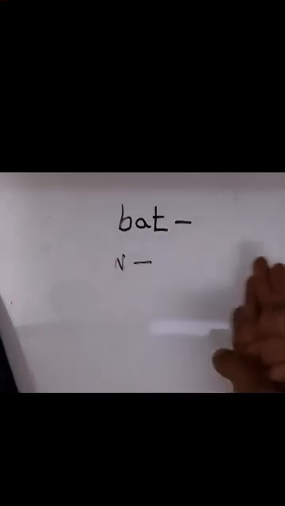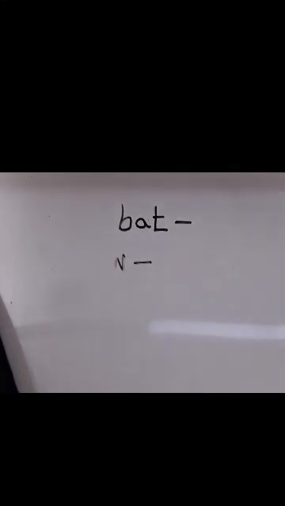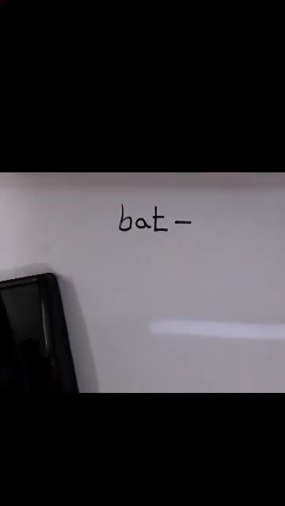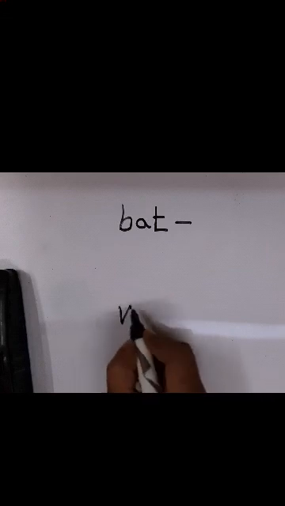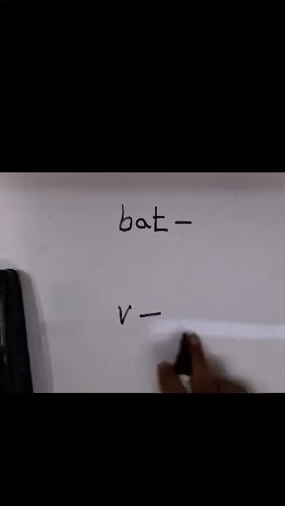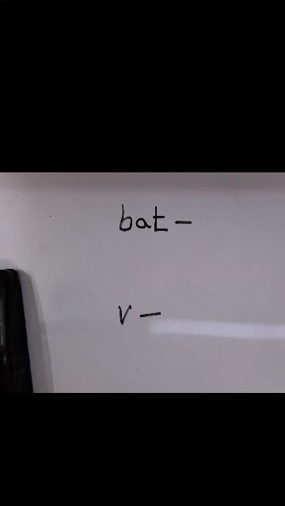Okay, or Hamad will bat first. That will be a verb. If I say Virat will bat first, it shows the action. Okay, that Virat is going to bat first.